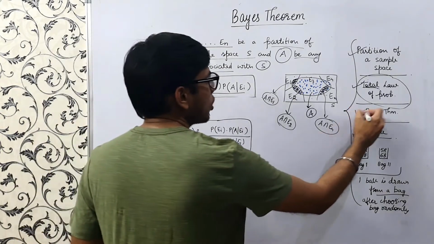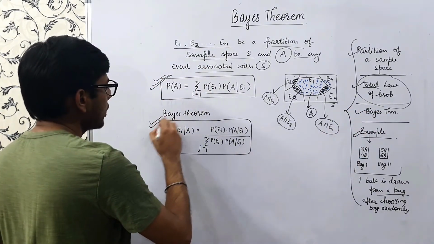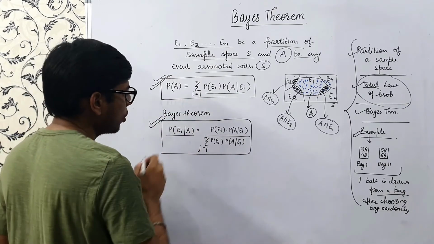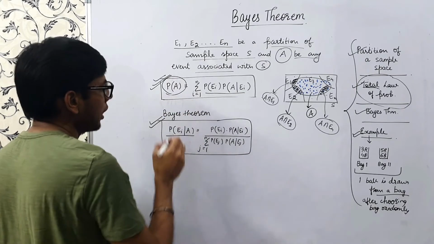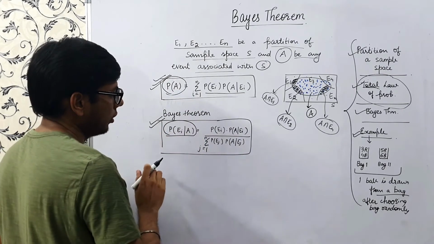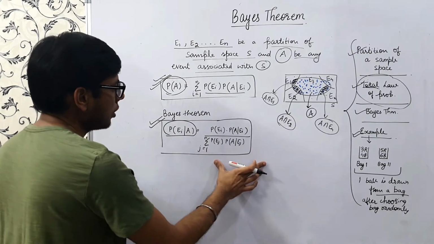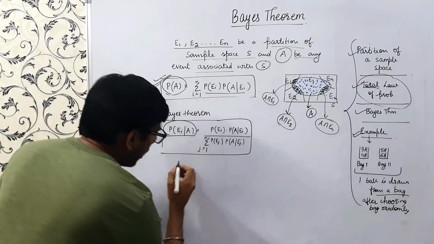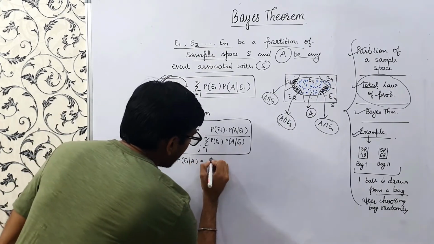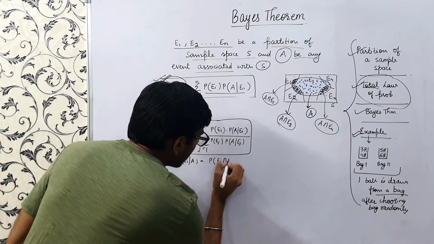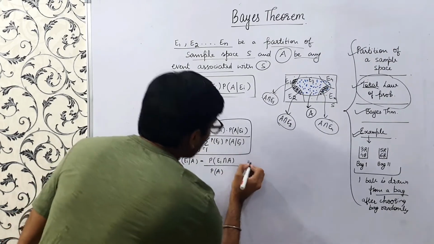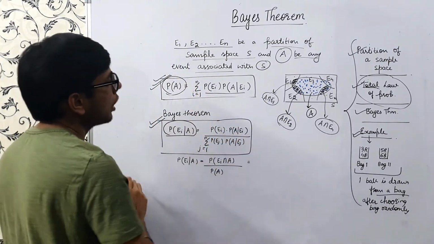So now coming to Bayes theorem. What does Bayes theorem say? Till now we have learned the total law of probability, where we calculated the probability of A. In Bayes theorem, we want to calculate the probability of Ei given A. So this is the formula through which we calculate this probability. In simple terms, this is a conditional probability, right? So this will be nothing but Ei intersection A upon probability of A. And probability of A we have calculated from the total law of probability.